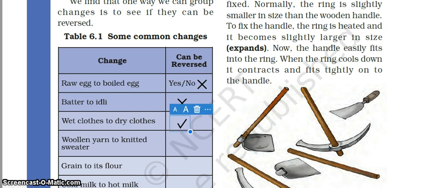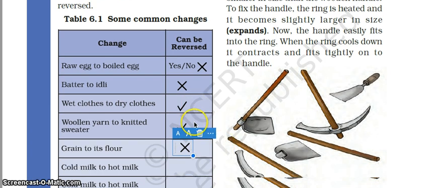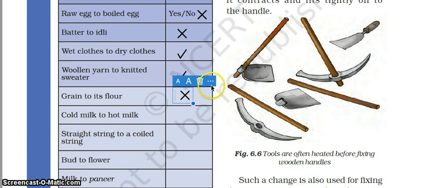Now, woolen yarn to knitted sweater. Yes, we can again bring this knitted sweater to woolen yarn. Now, grain to its flour. Can the flour be converted into grain again? No, we cannot convert. Now, cold milk to hot milk. Can we convert it again to cold milk? Yes, by cooling it. Now, straight string to a coiled string. Yes, we can convert. We can again stretch the string to make it straight.